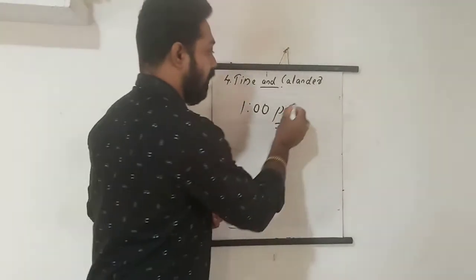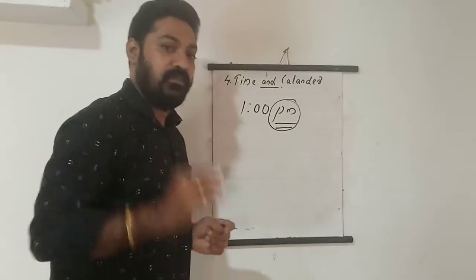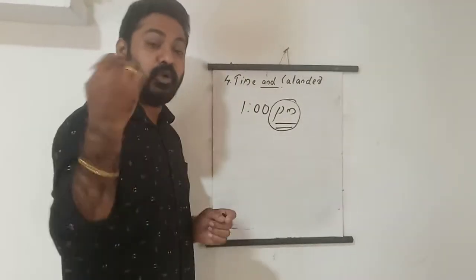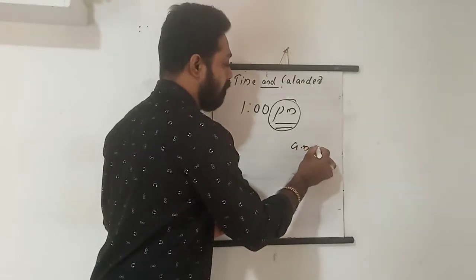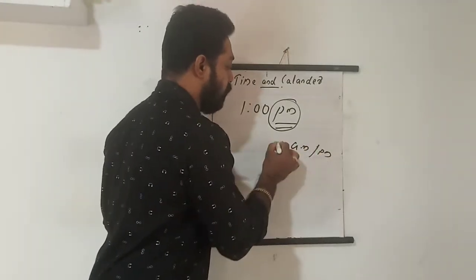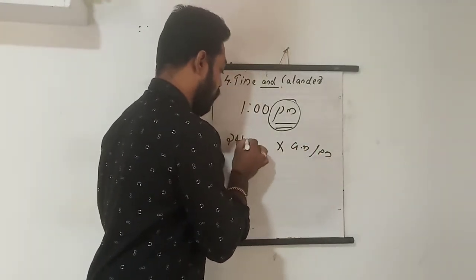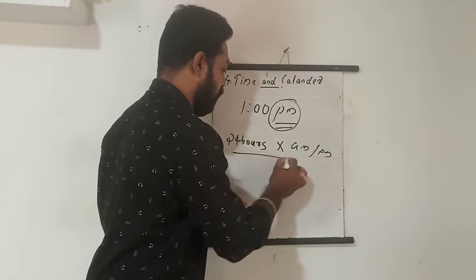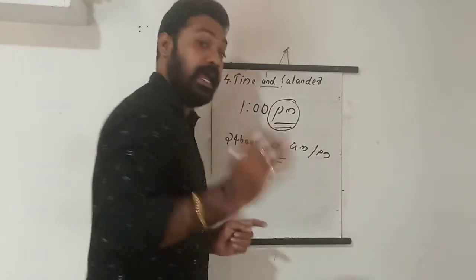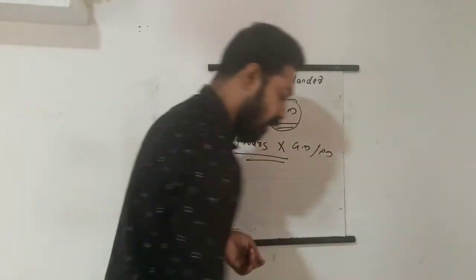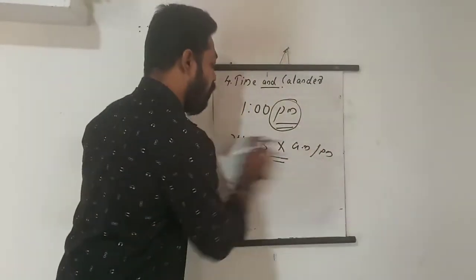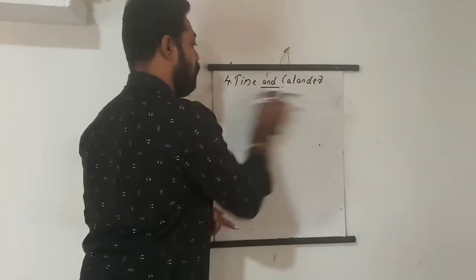But instead of writing this PM, we can represent this thing in 24 hours. In 24 hours, we don't use AM or PM. AM and PM are not used in 24-hour format. Okay, that is the important thing. In 24 hours, we need not use AM or PM. Instead of that, we will change some things. So I will show you how we are writing 24 hours.